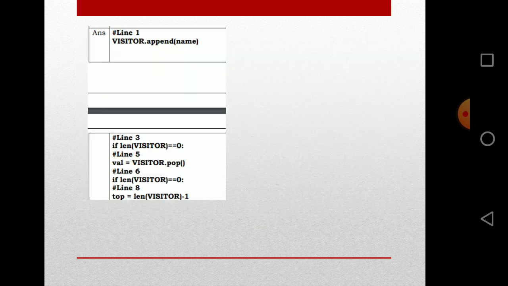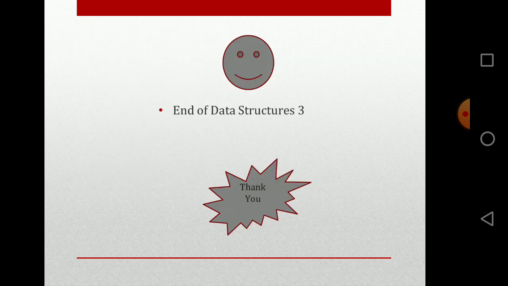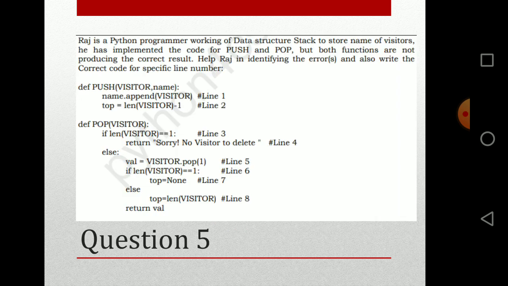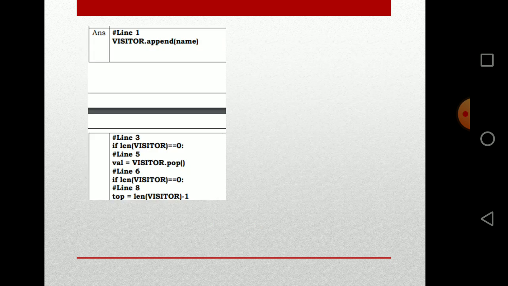Then the next error is on line 3, where it says if length of visitor is equal to 1, which means that there is some value there. We should check whether it is an underflow actually. So for checking an underflow, you have to check whether length of visitor is equal to 0, not 1.